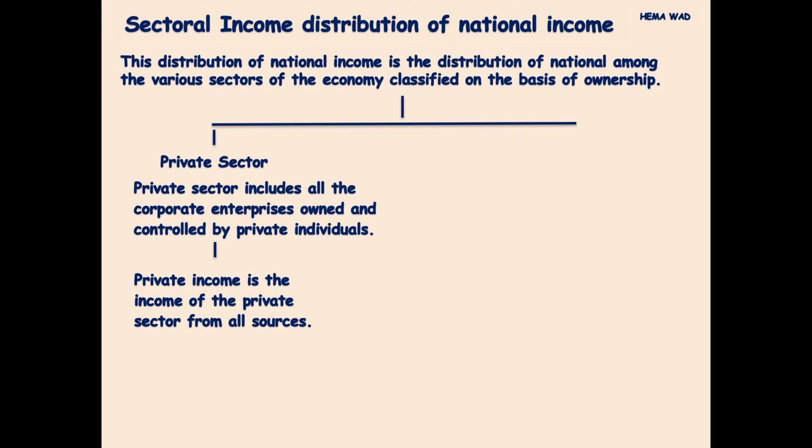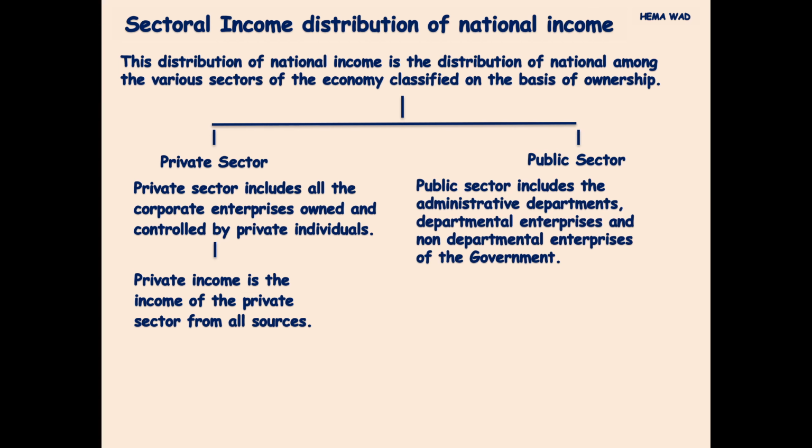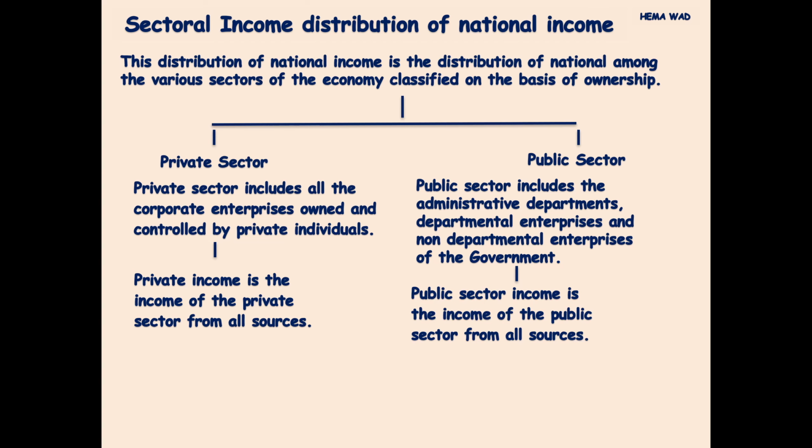This sector is profit motivated. And the public sector. Public sector includes the administrative departments and departmental enterprises and non-departmental enterprises of the government. Public sector income is the income of the public sector from all sources. This sector is welfare motivated.